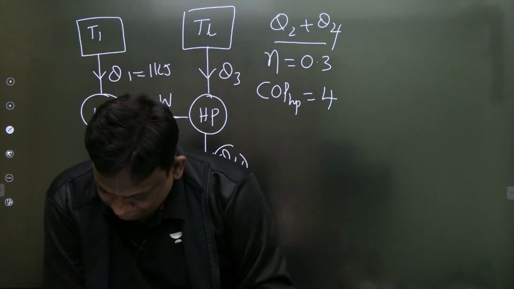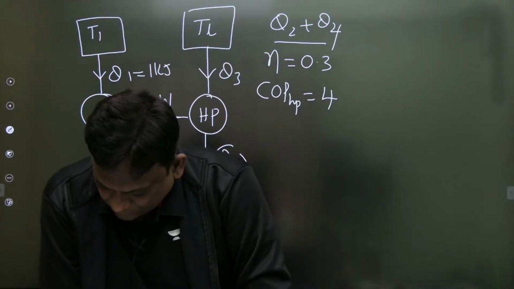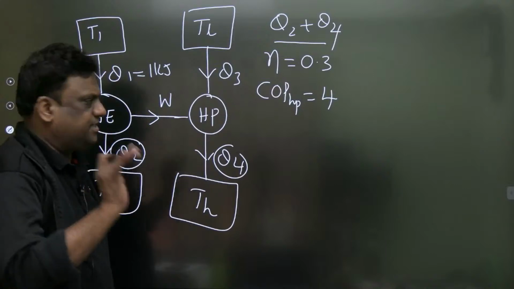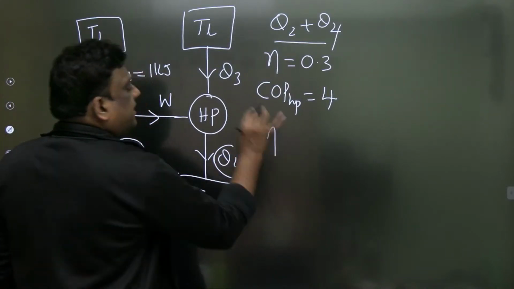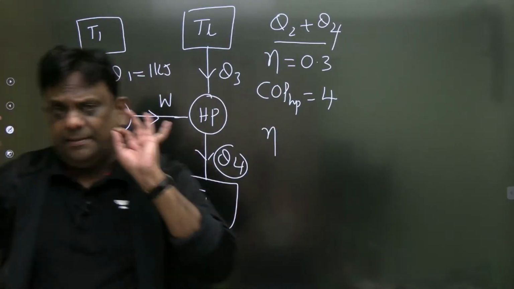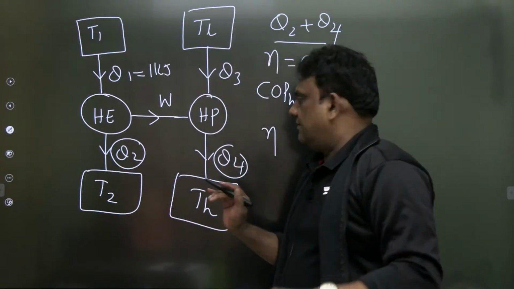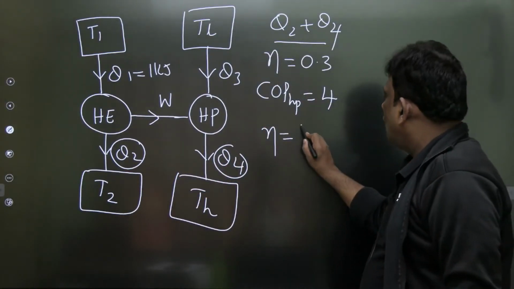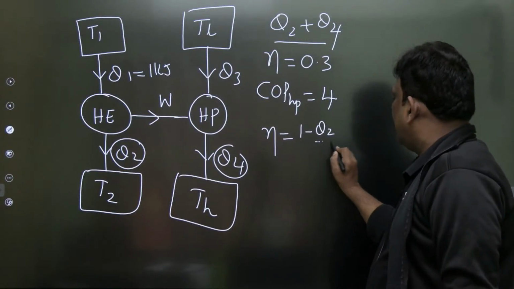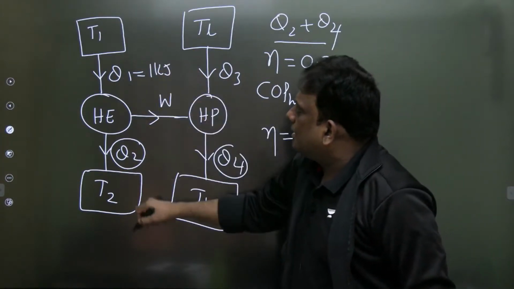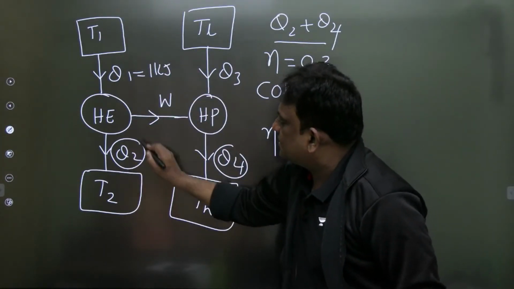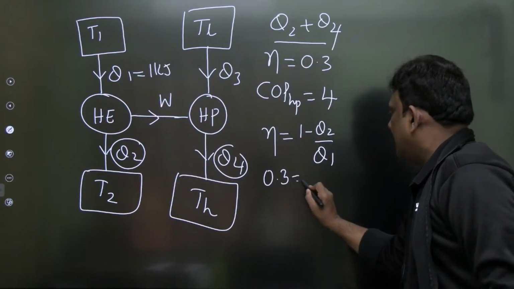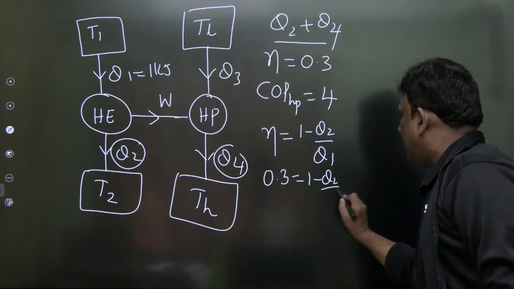Wonderful, sirs. Now let us see. Very simple. Nowhere are temperatures given. Can we write efficiency equal to 1 minus heat rejection by heat supply? Absolutely. I am talking about this engine: 1 minus, this is rejection, this is supply. So efficiency is given as 0.3, and that is 1 minus Q2 by Q1.